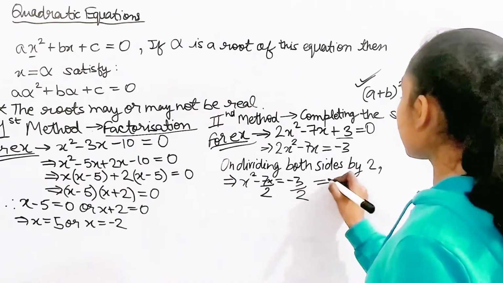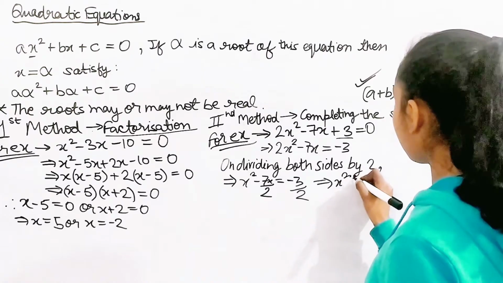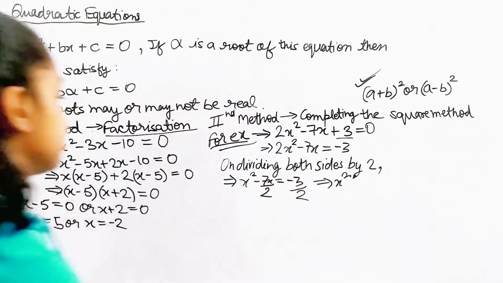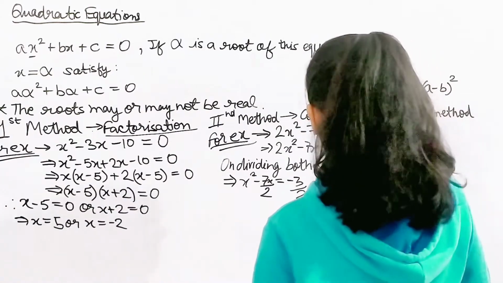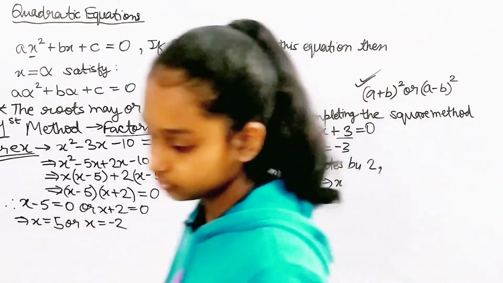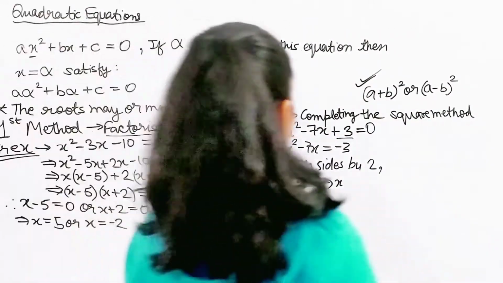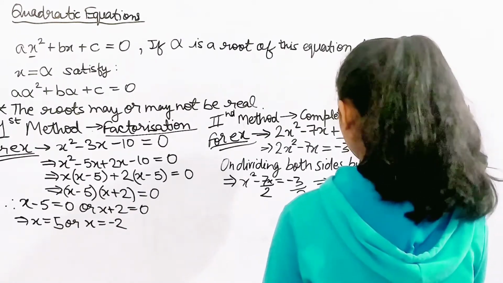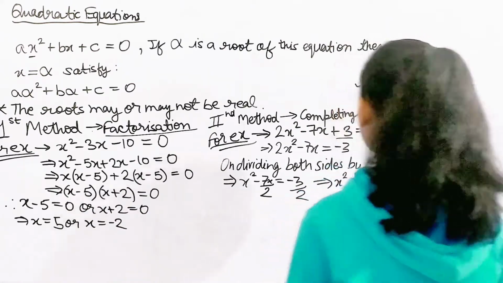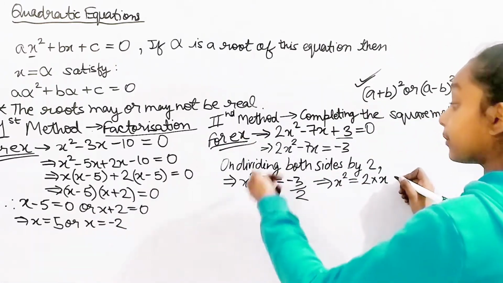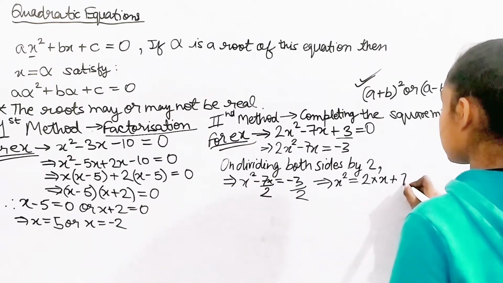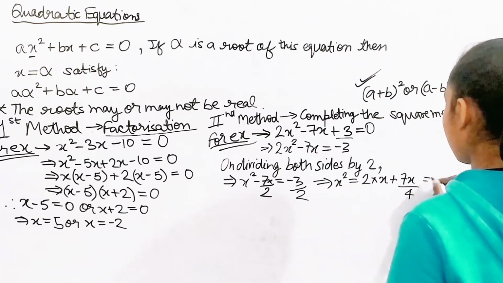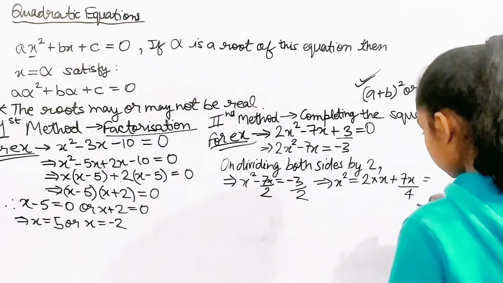Now the next step. I was actually writing 2 only. Okay, x squared is equal to 2 into x plus 7x by 4 is equal, wait a second.